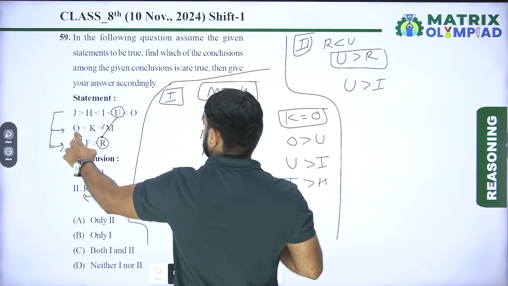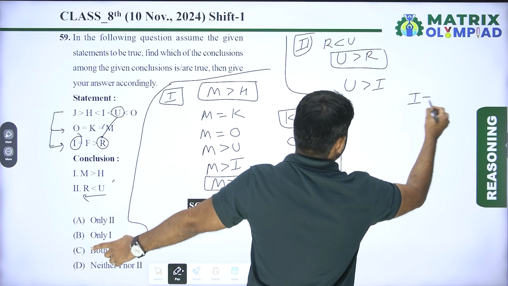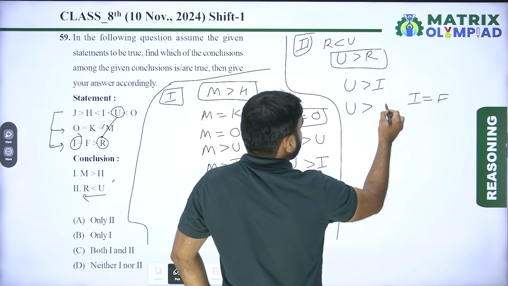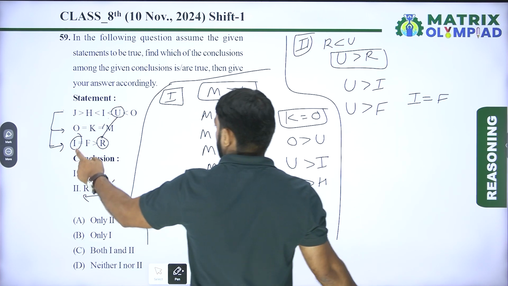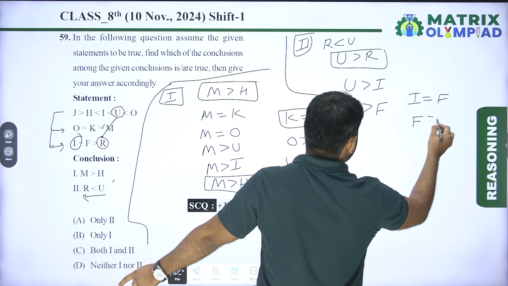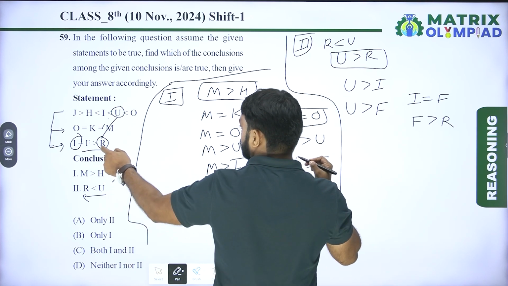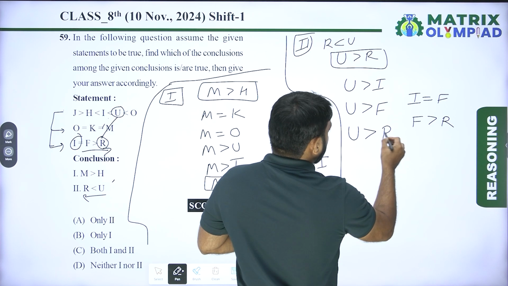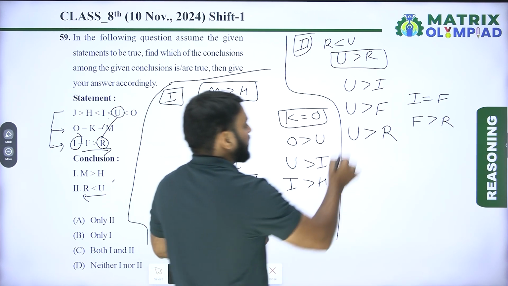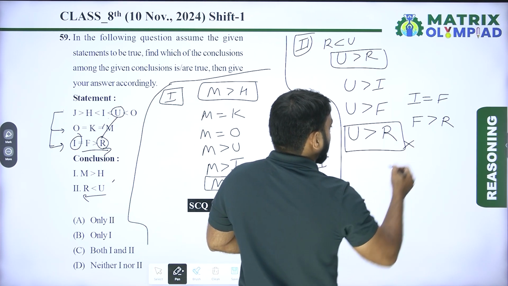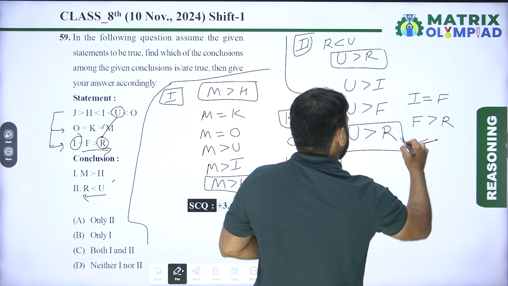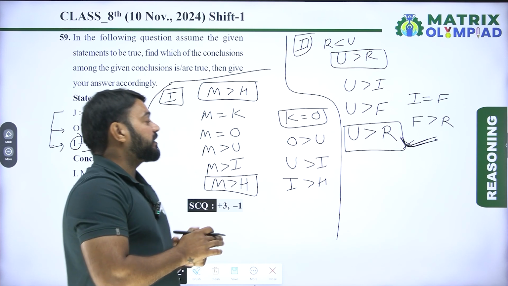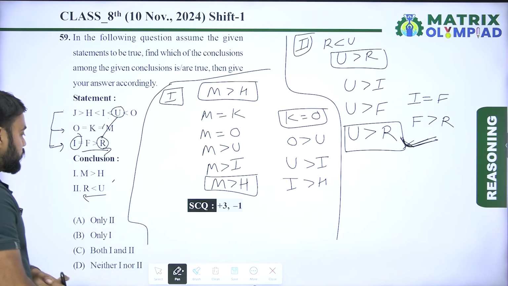Now I is equal to F. It means U is also greater than F. Now F is greater than R. So it means U is also greater than R. So here conclusion second is also definitely true according to the given statements.